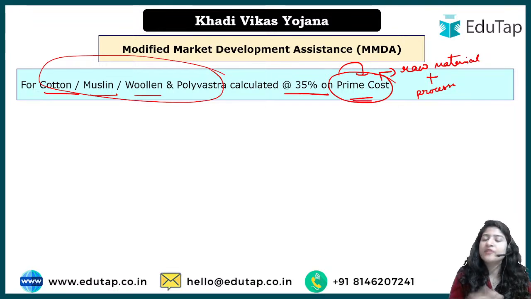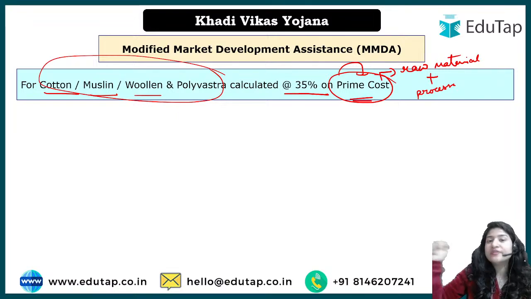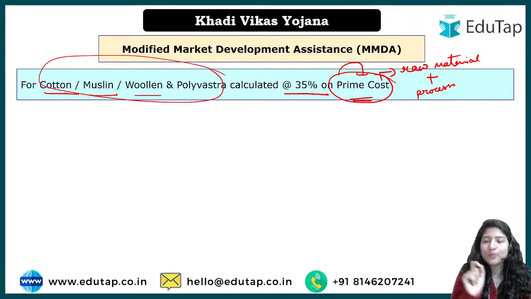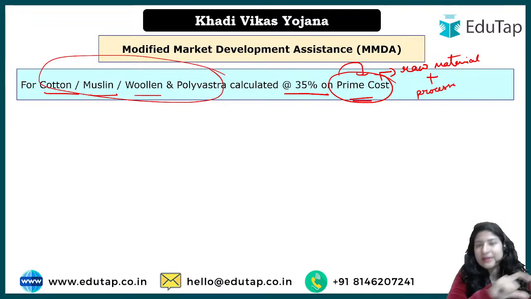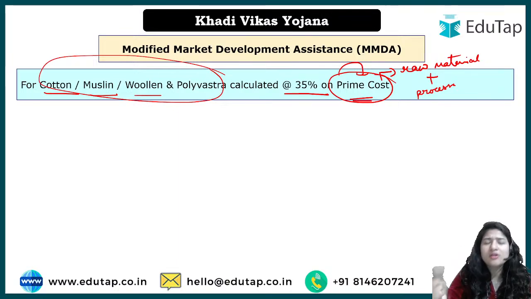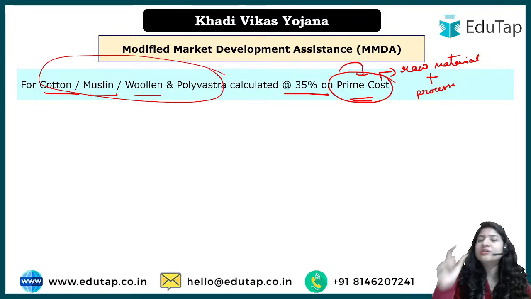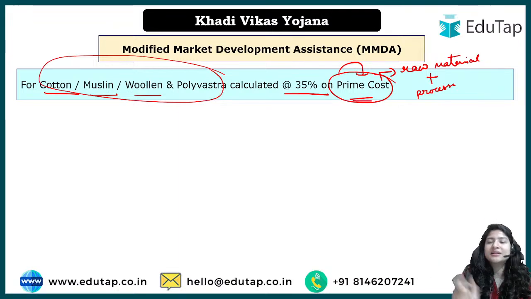Now what can be that? For example, I had taken a loan to buy those raw materials, so the rate of interest that I'm paying on that loan will not be counted as prime cost. Okay, I hope you understand. Prime cost only means the money spent on raw material and whatever processes are in between. It can be labor also, and other factors also, from conversion of raw material to the fiber fabric. Whatever the expenses are, that comes under the prime cost.